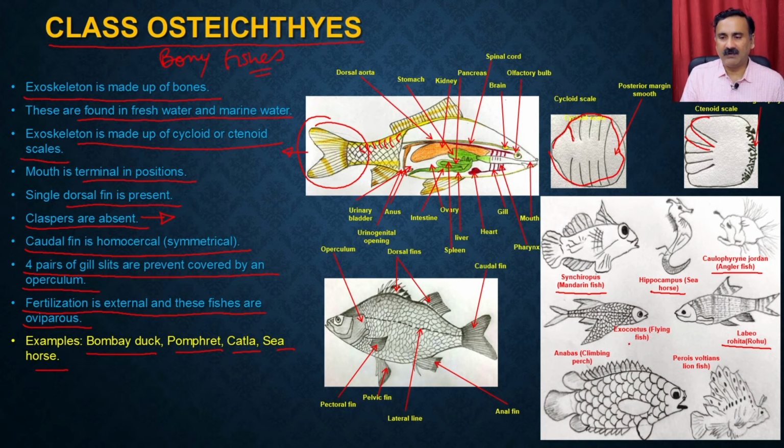And then we have the flying fishes, then we have the anabas or the climbing perches, and so on. And as far as the internal anatomy is concerned, they are also very well developed. So you see that they have a well developed digestive system, then they have well developed sex organs, and this is the digestive system where you have the mouth, and then it enters into the stomach, and then it ends up into the anus. Then it has the urinary bladders and the other kinds of things.